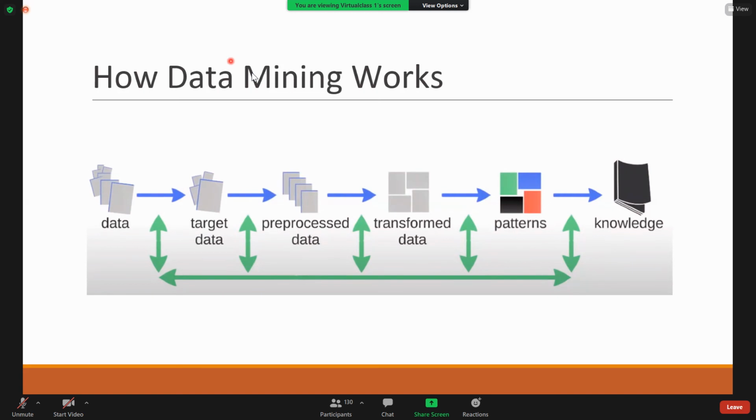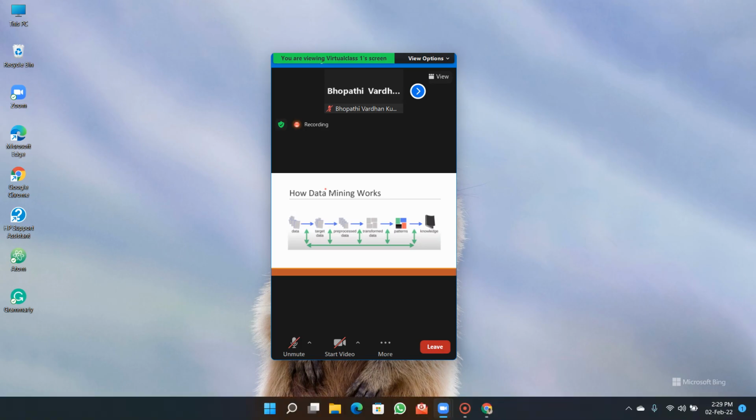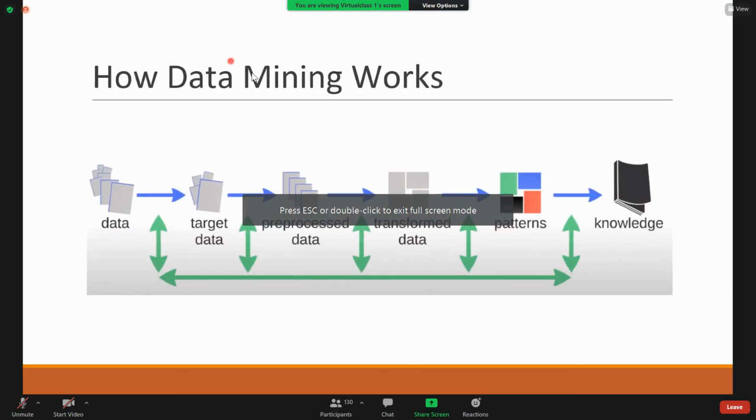Yes, ma'am. So analysis is a part of data analytics, which is a broader area than data mining. Analytics, as I said, deals with what happened, why it happened, what could happen, and how to deal with that situation. So this is a complete process. Analytics is a process, and analysis is one part of that process. Data mining is finding out the hidden patterns from the data.